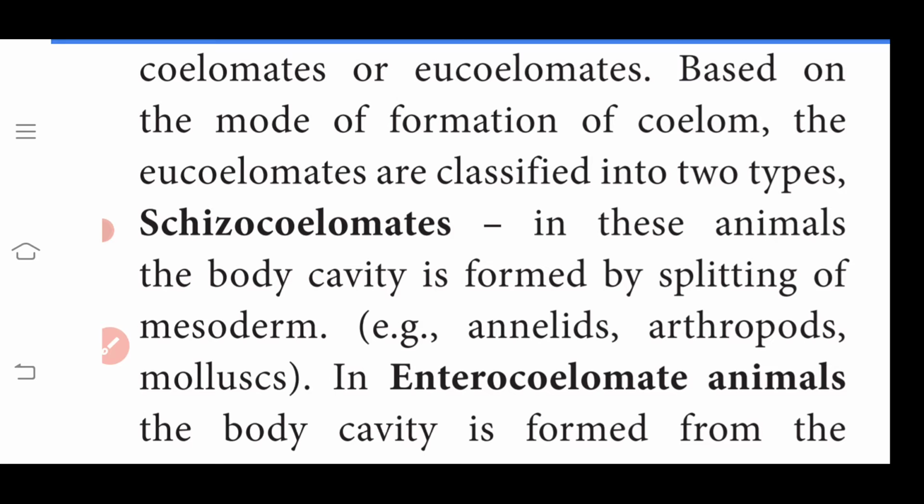Very important 3-mark question, these are book back questions. What are the two types of animals based on the formation of coelom? First one is schizocoelomates. In these animals the body cavity is formed by the splitting of mesoderm, that is called schizocoelomates. Examples: annelids, arthropods, mollusks.